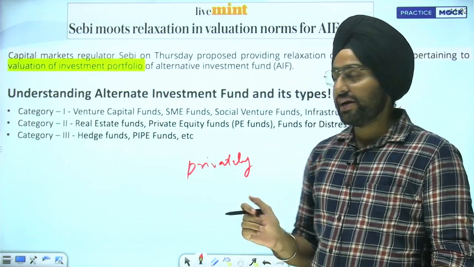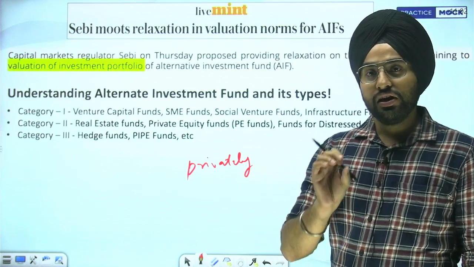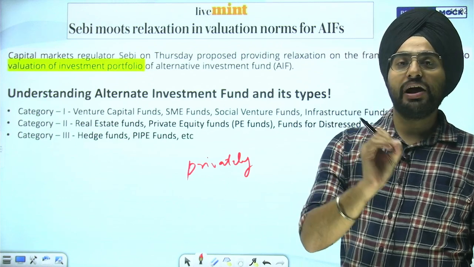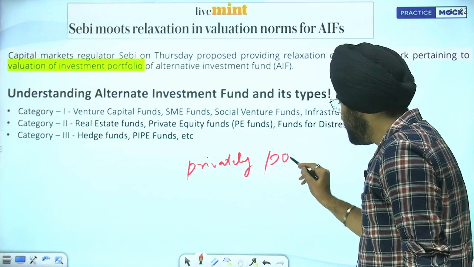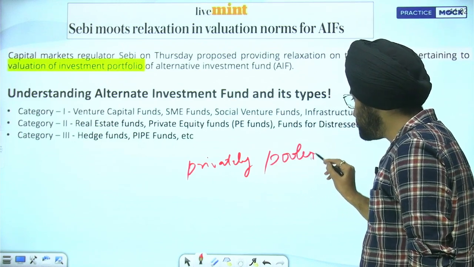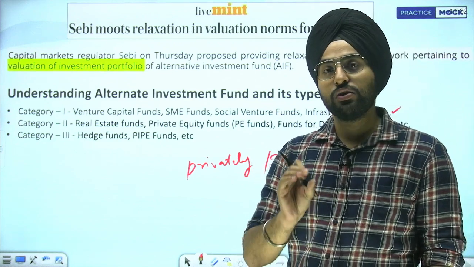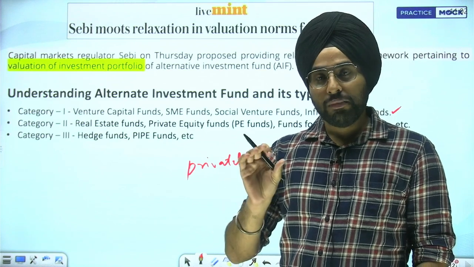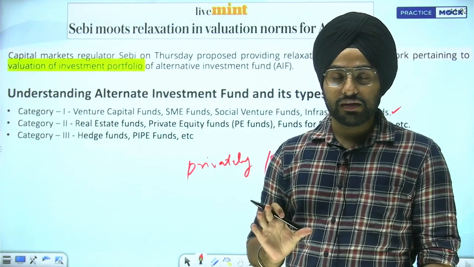But AIF is not like that. You cannot go public first of all to get funds for your AIF, but you can get it through private manner. What is private manner? I will explain you. Privately pooled means the number of investors that can invest in a particular alternative investment fund cannot go beyond 1000, but it is only 49 for angel investor, angel fund.